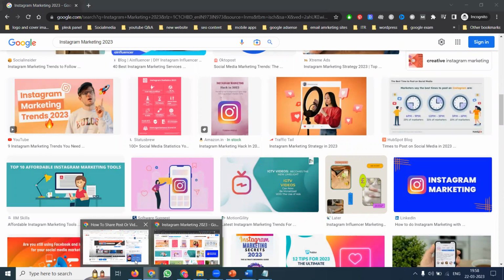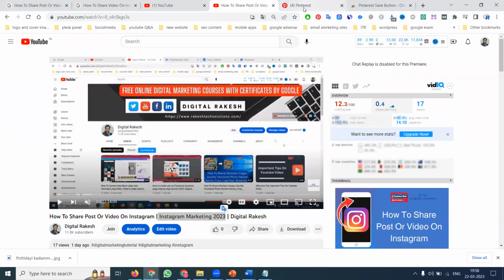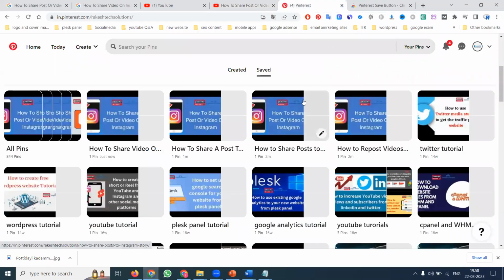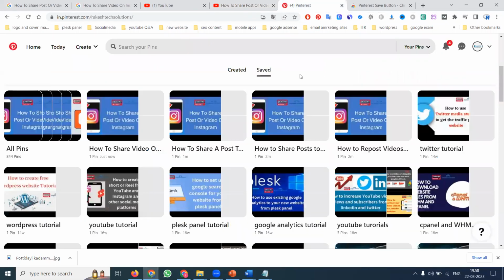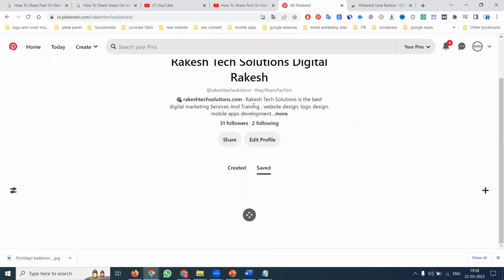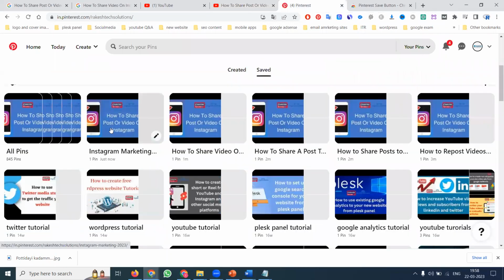For this purpose we have to use the option called Pinterest on your particular website or YouTube channel. One keyword and one image is only the YouTube link. The same link and same image with multiple keywords is the Pinterest option. So with Pinterest, one video will be promoted with different keywords.